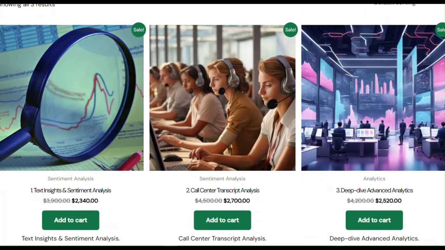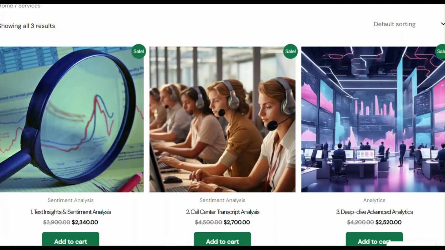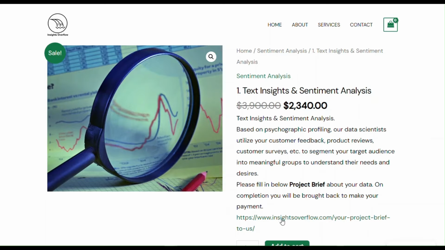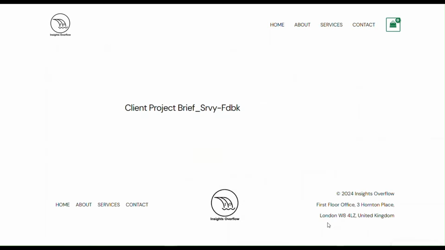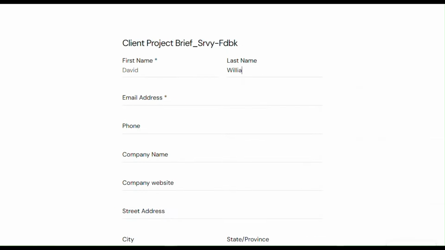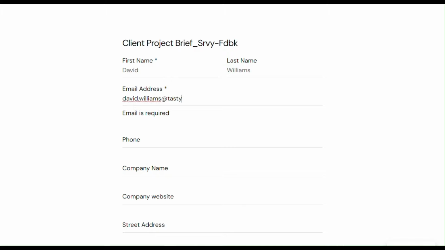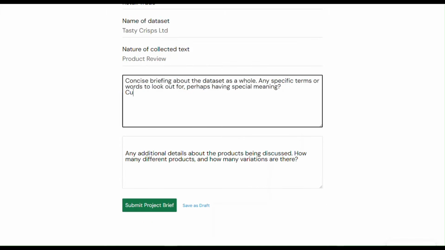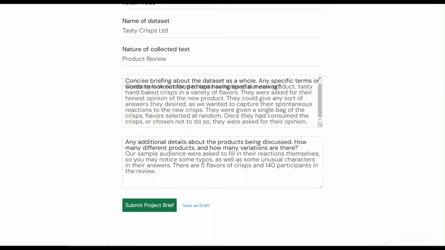Welcome to our quick demo of sentiment analysis here at Insights Overflow. We ask you to fill in a project brief prior to uploading your data. In the two text areas near the bottom of the form, please give us a full description of the data being uploaded. This will aid our understanding of your aims and requirements.